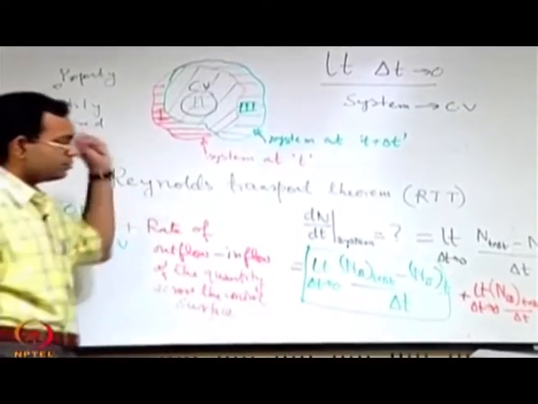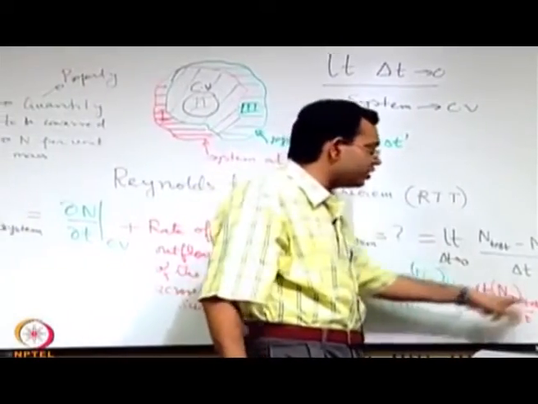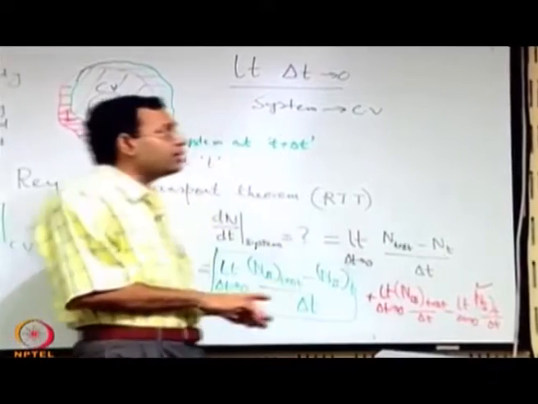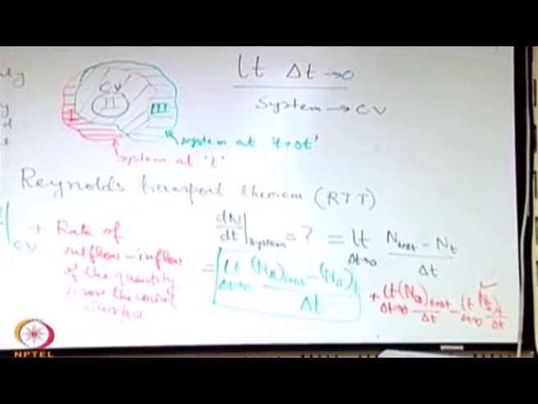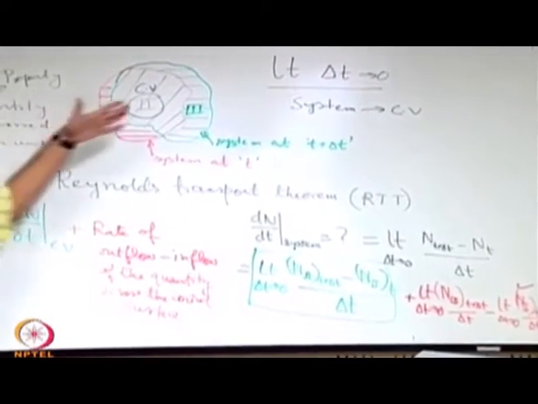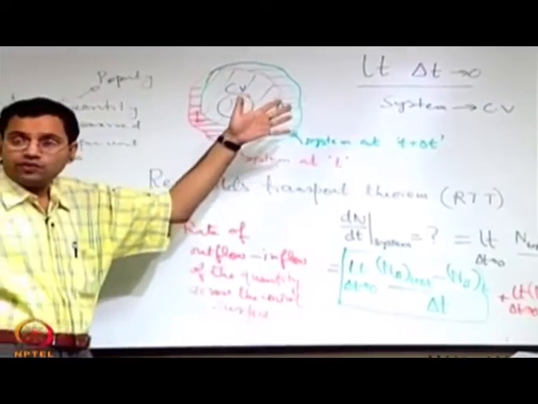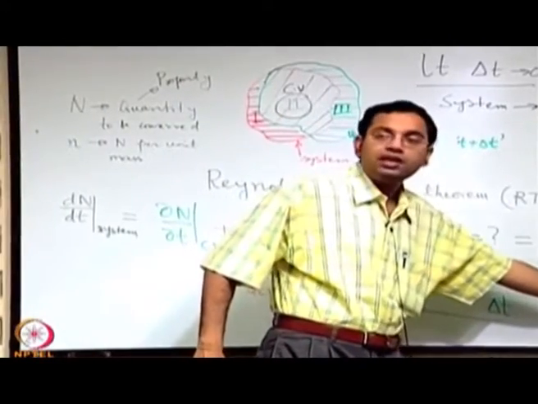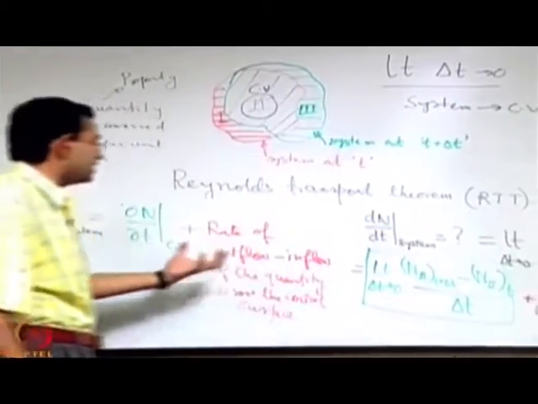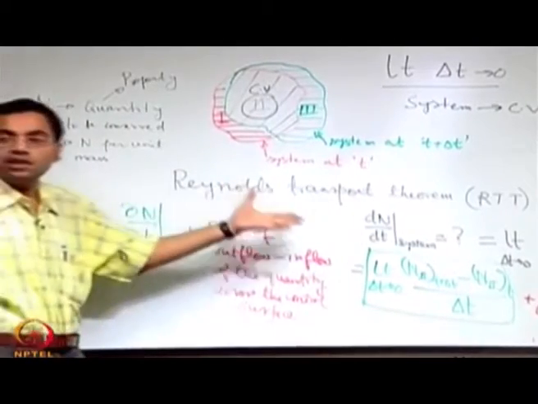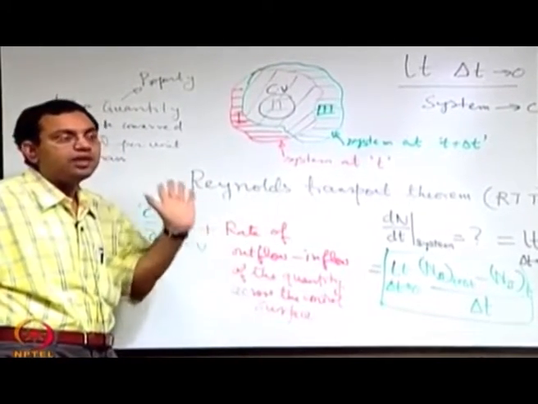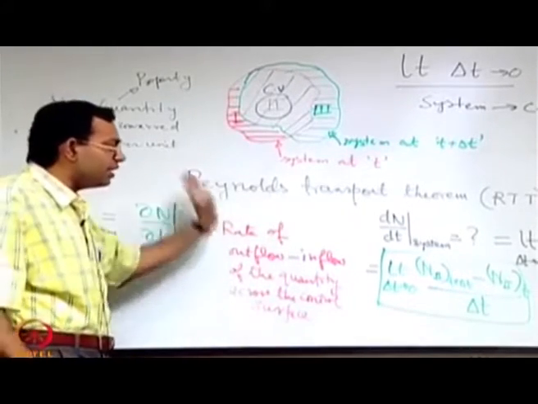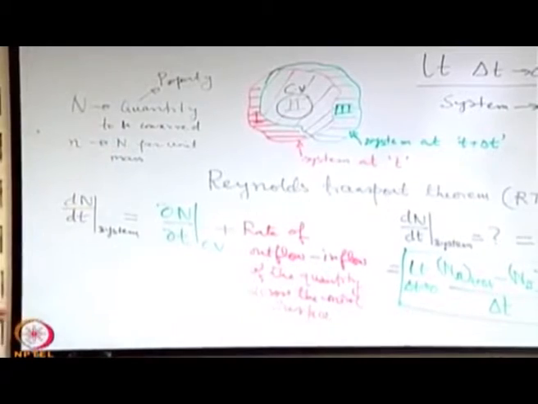So the first thing we have to appreciate is that these are not volumetric phenomena, these are surface phenomena, and these surface phenomena occur as a consequence of some property entering the control volume and some property leaving the control volume, and the leaving one is with a positive sign and the entering one is with a negative sign. So it is like the net rate of out minus in, just in a very qualitative way, and of course we will try to write it in a more mathematical way in the subsequent steps. Let us try to do that.